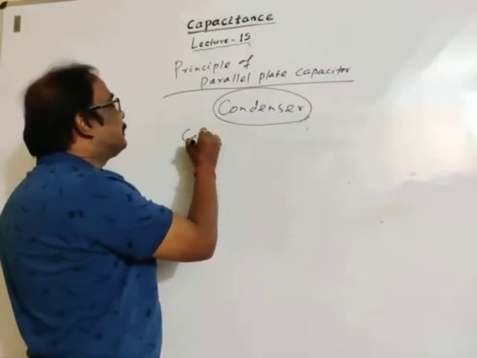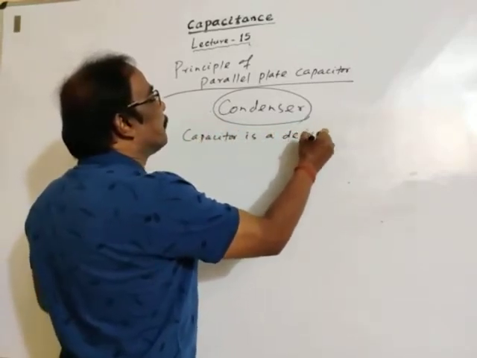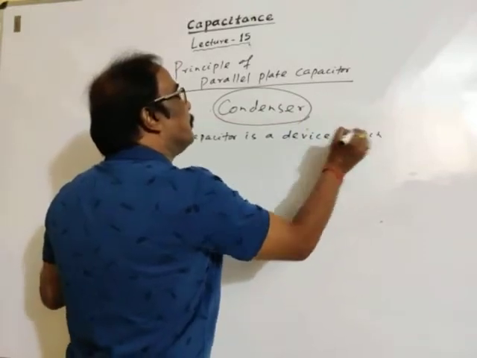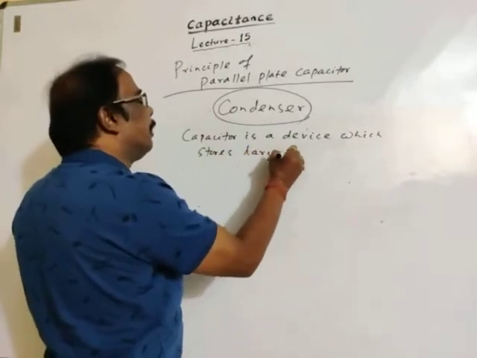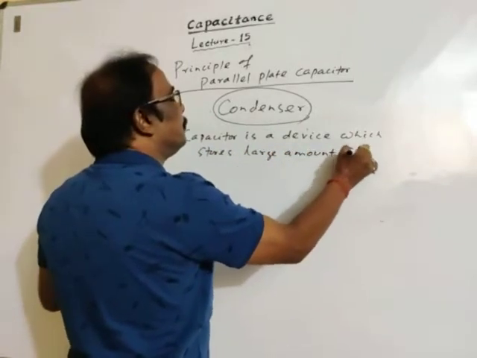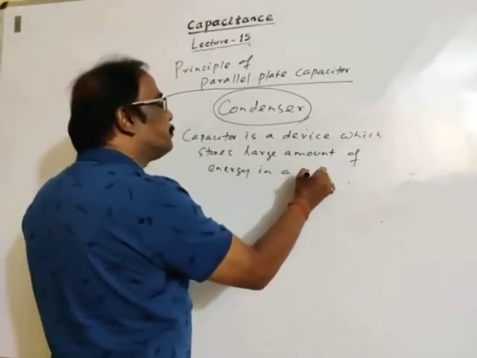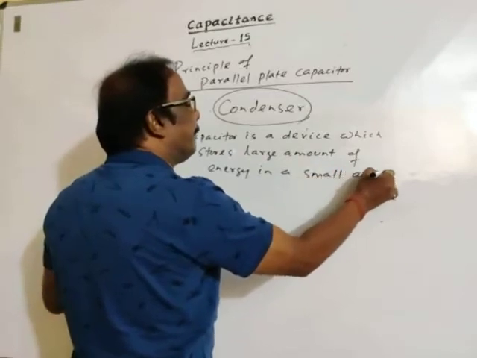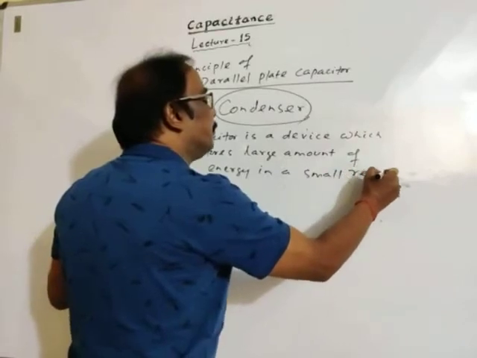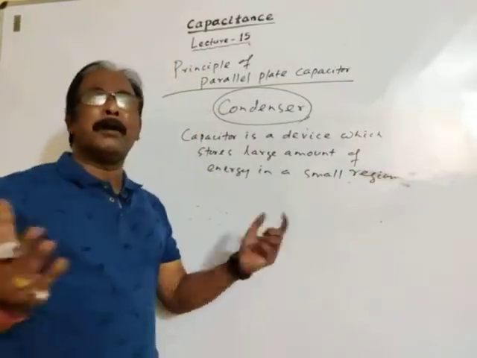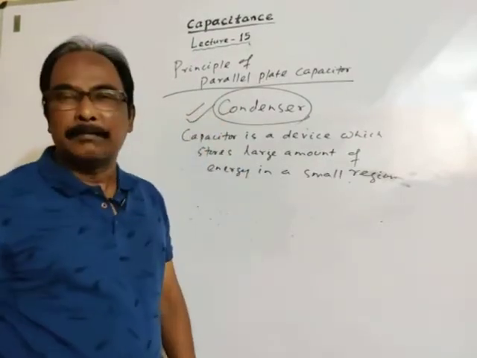See, a capacitor is a device which stores a large amount of energy in a small region. A capacitor stores a large amount of energy in a small region, for which it is called a condenser.